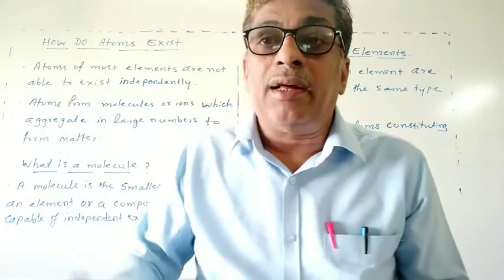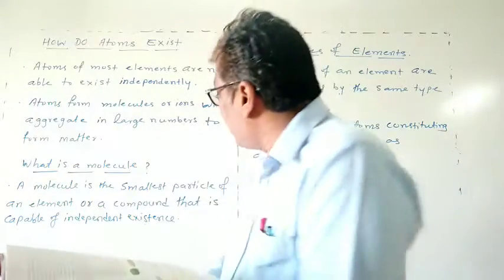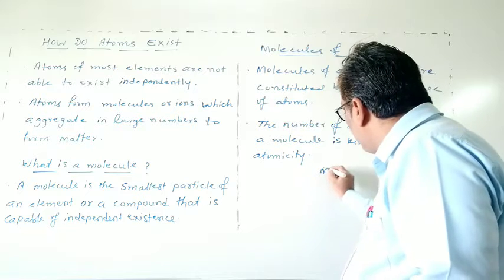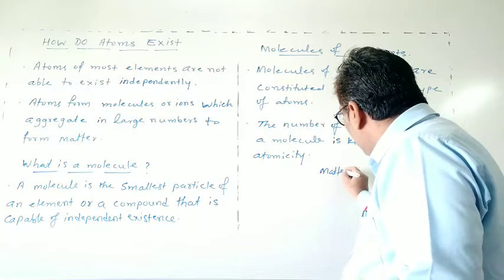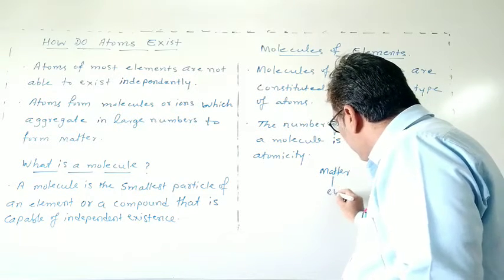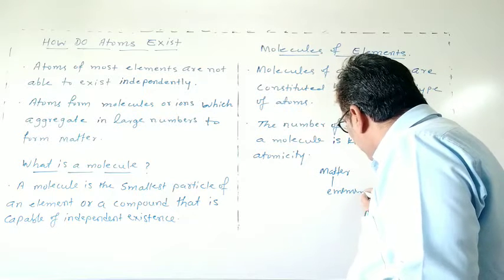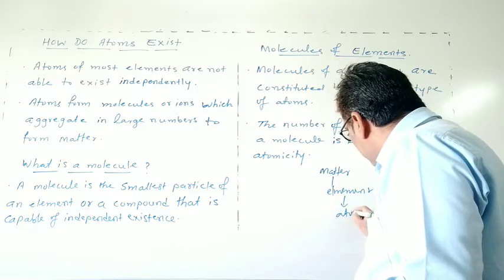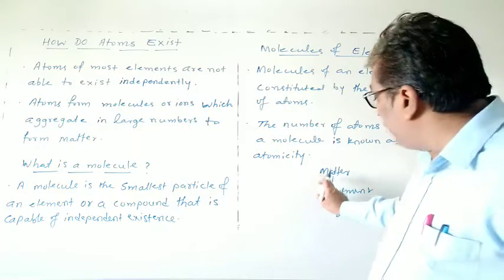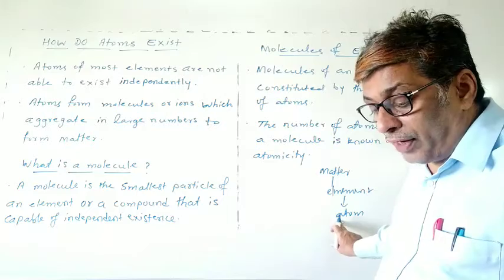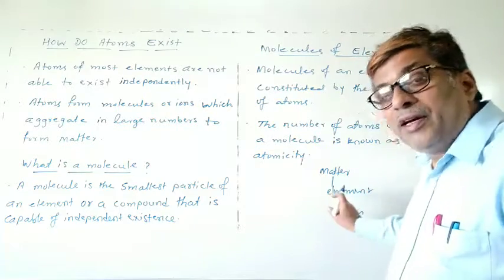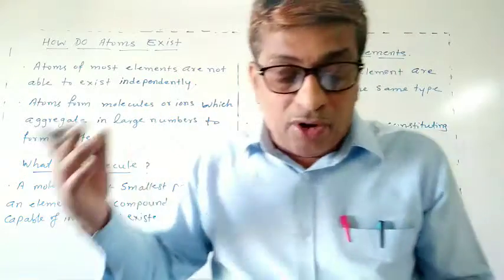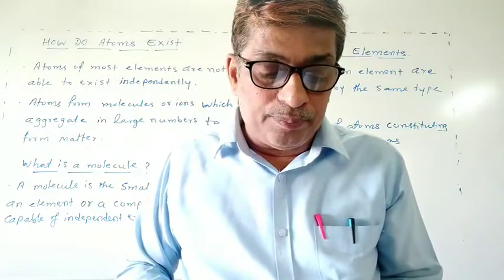So you know that matter is made up of elements, and an element is made up of atoms. Matter is made up of elements, element is made up of atoms. These atoms of the element cannot exist independently.